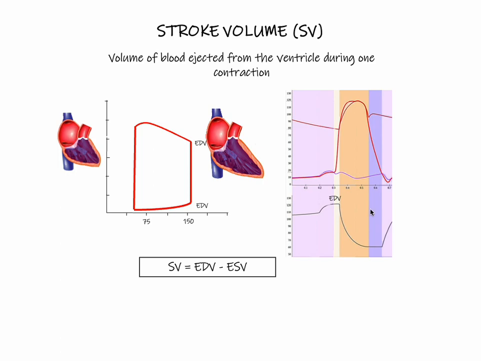On our Wigger's diagram, the end diastolic volume is depicted at this point here. End systolic volume is the amount of blood in the ventricle after it is ejected. So this would be our end systolic volume, and this would be the same volume down here. And on our Wigger's diagram, the end systolic volume would be depicted by this volume here. So we can calculate the stroke volume by subtracting this number from that number, okay? Or subtracting our end systolic volume from our end diastolic volume.